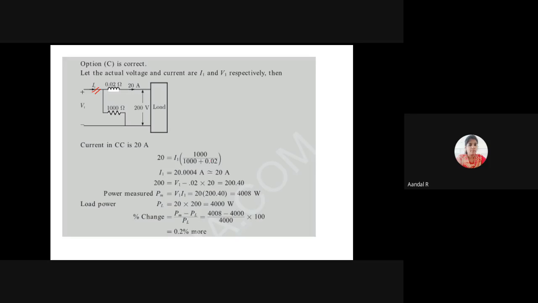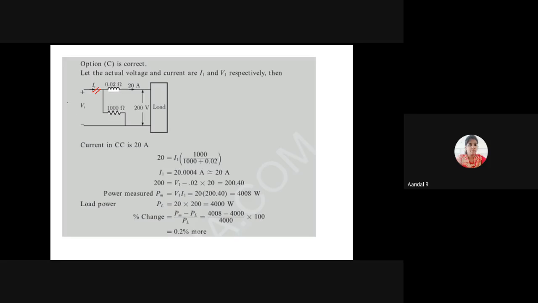So I1 is equal to 20.004, which is approximately equal to 20 ampere. The current is approximately the same, 20 only.